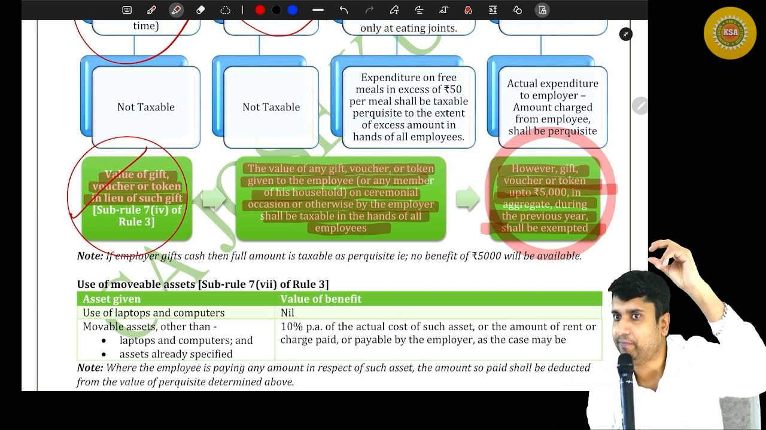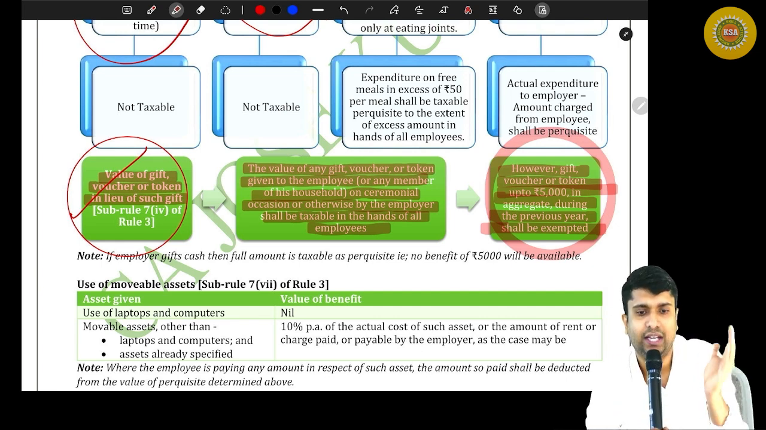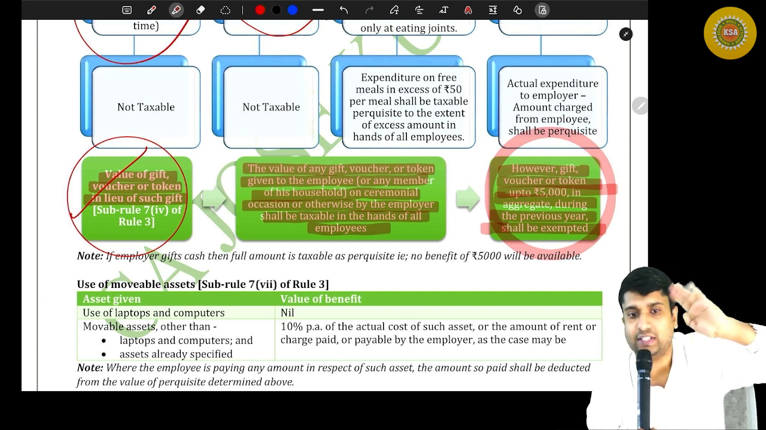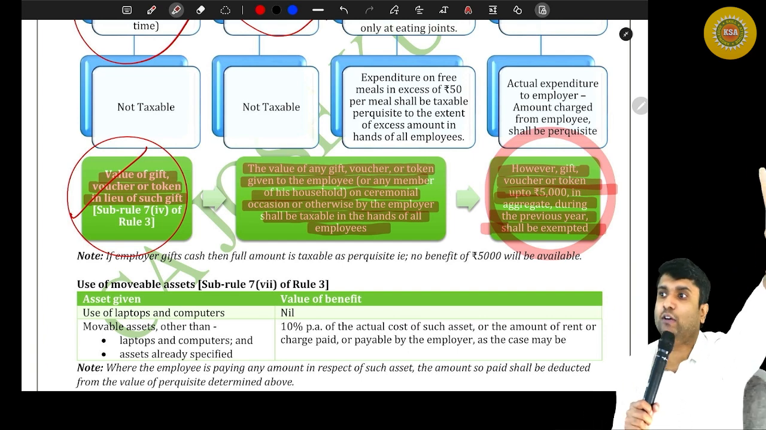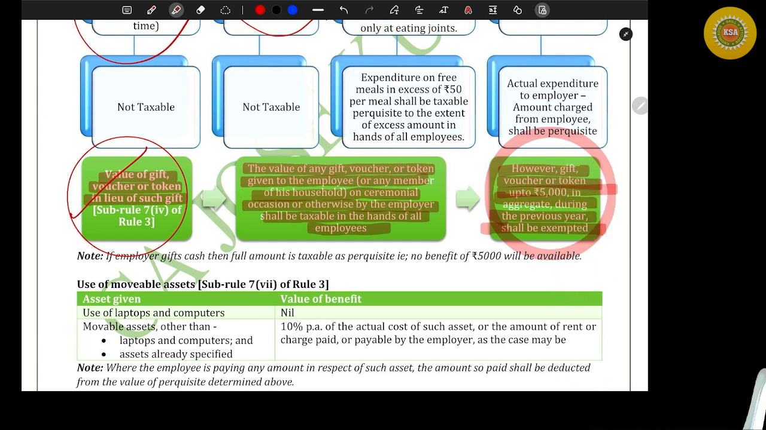So all the gift vouchers and other things up to 5,000 shall be exempted. Now there is another confusion here. What if the value of the gift is 6,000? Fully taxable or excess taxable? Two views are there. Every institute question comes with an alternate view because if you read the Income Tax Act, it's not clear. You can say either fully taxable or excess taxable.